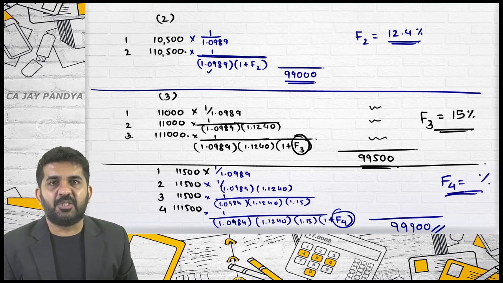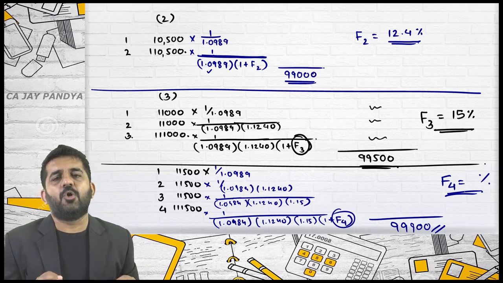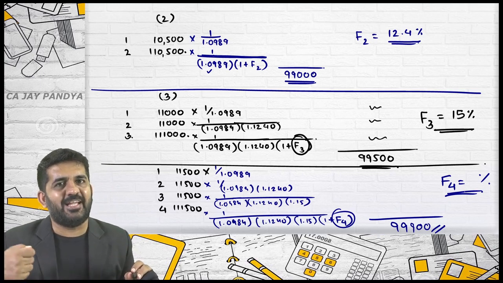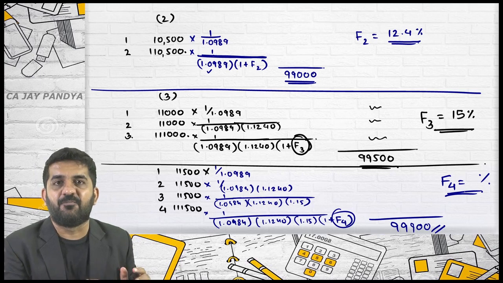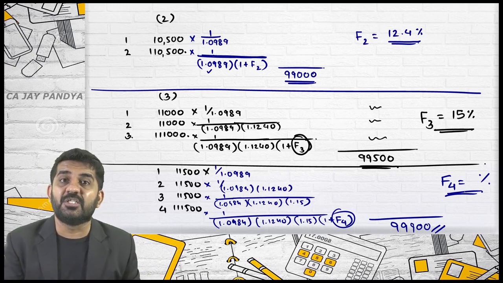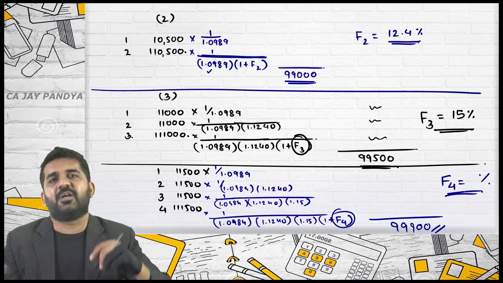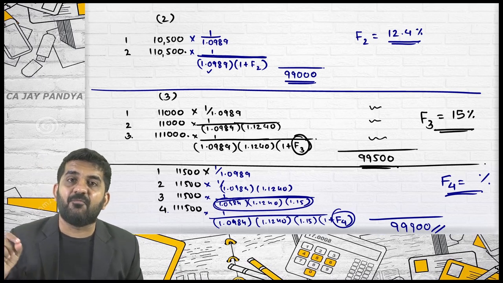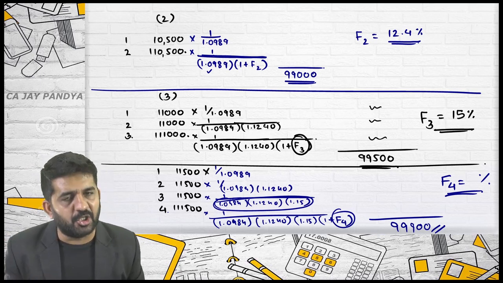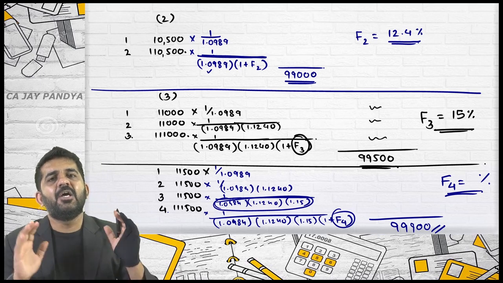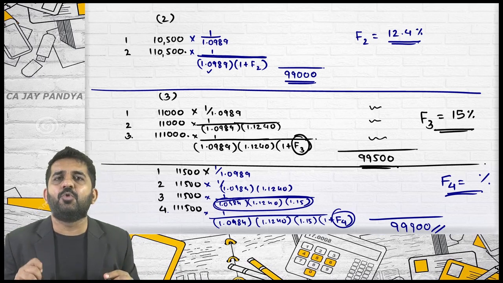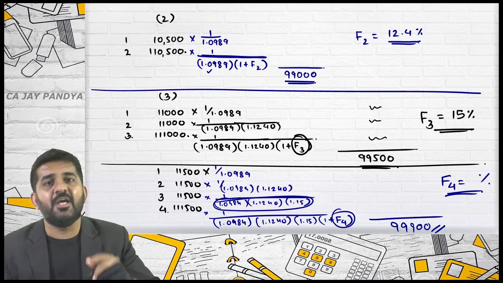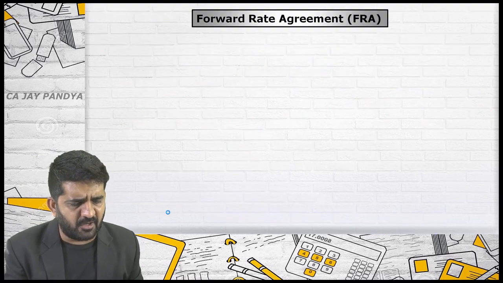You need to find out this and you will be getting 8 marks. It is just finding out the present value of future cash flows. Just the present value of second, third and fourth year is found out differently. Instead of taking 2 years rate, we are taking first year forward rate and second year forward rate. For discounting third year cash flow, we are taking first, second and third year forward rate. We have already learned that whether you discount by 2 years rate or by first year and second year, we have proved this n number of times.